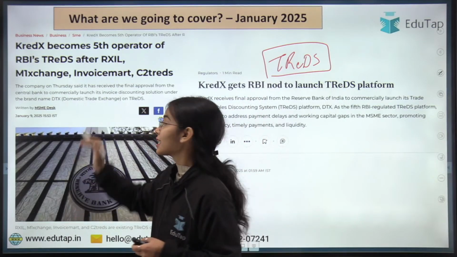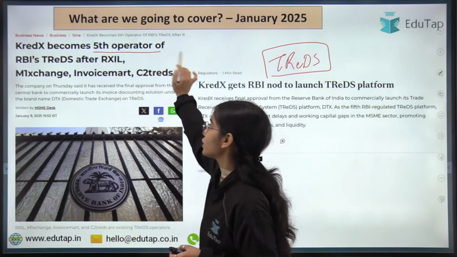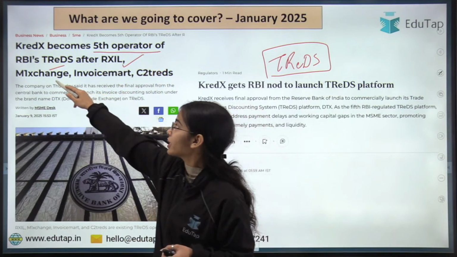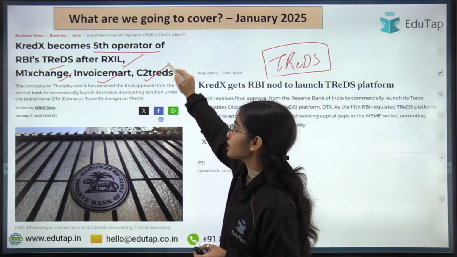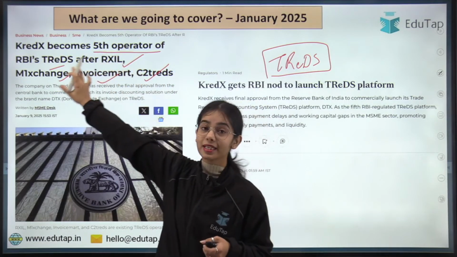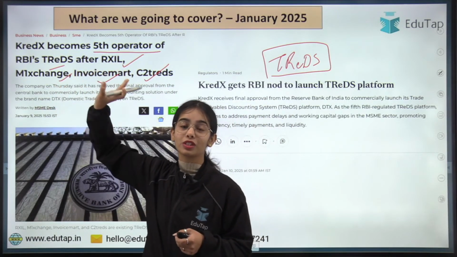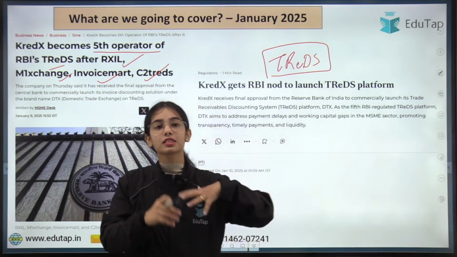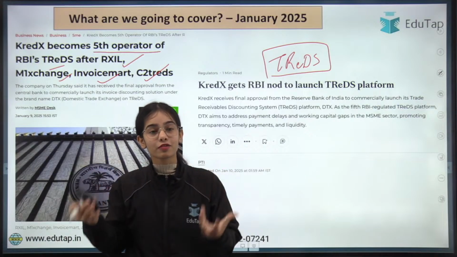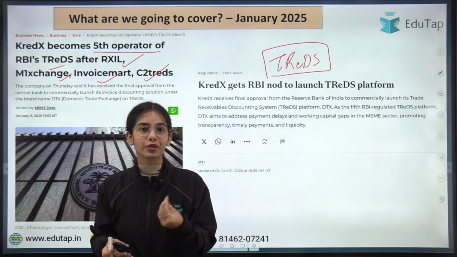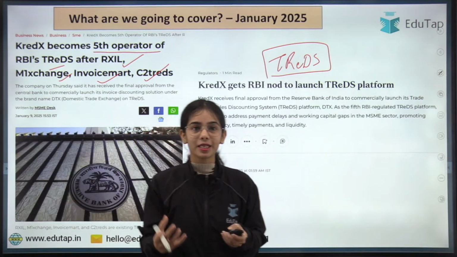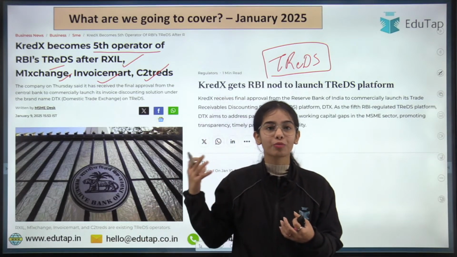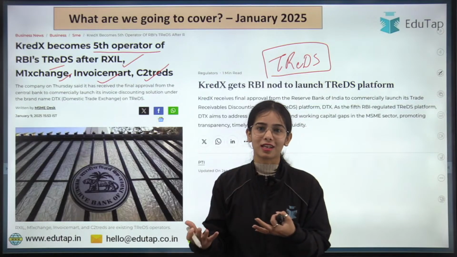So the TReDS has become the fifth operator of the RBI's TReDS after the RXIL, M1 Exchange, InvoiceMart and C2 Trends. So what is this TReDS platform, and what is factoring and reverse factoring? All of these terms we are going to discuss in today's session in depth, so that if any descriptive or objective question comes from this news article, you can easily answer that question, okay?